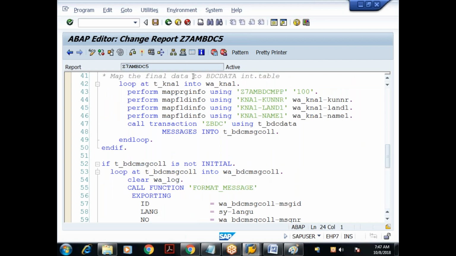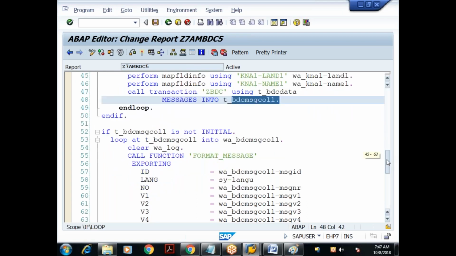Different messages: some automatic field validation message, some flow logic validation message, or our own message. For those messages, you will have the message IDs and message numbers, and they are collected into this particular internal table.